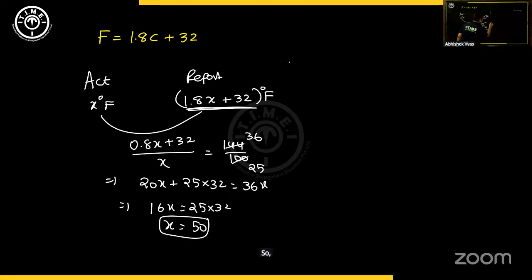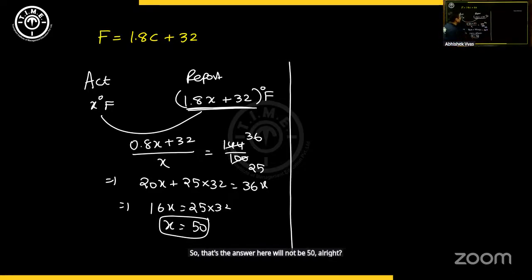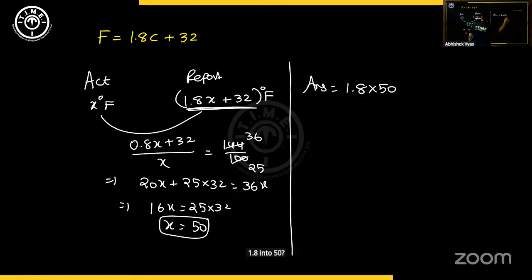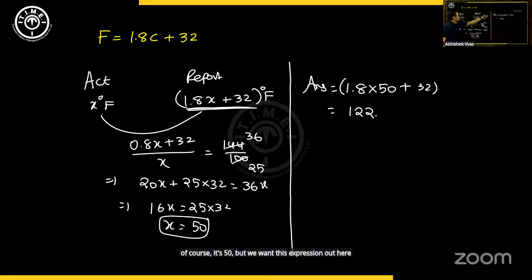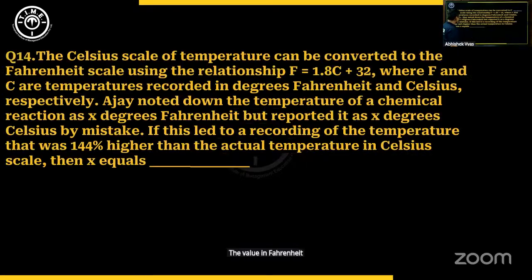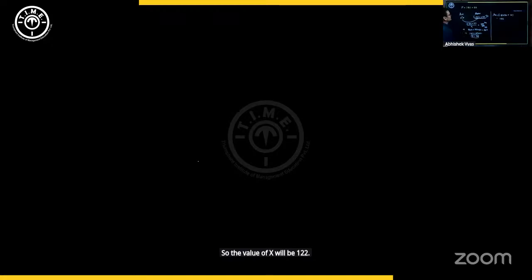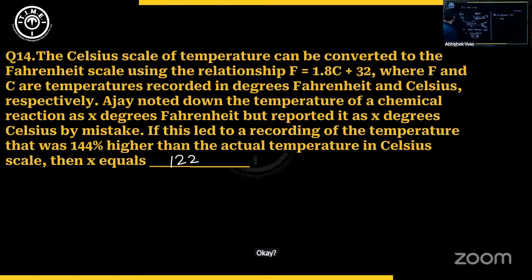So thus the answer here will not be 50. It should not be 50. So my answer out here should be 1.8 into 50, X is 50, plus 32. Which will give us what? 90 and 32 will be 122. So the value of x, of course, is 50, but we want this expression, the value in Fahrenheit, that will be 122 degree. So the value of x will be 122. So the answer for this could be worked out like this.